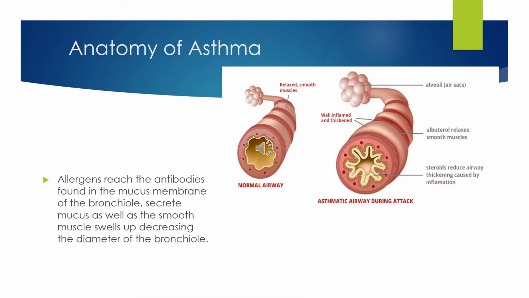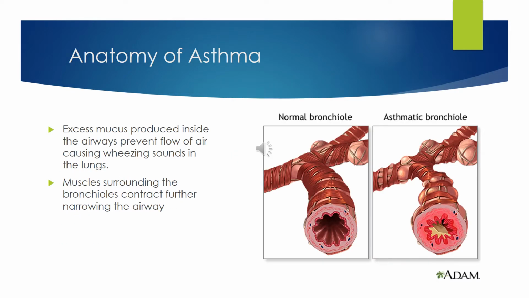In this picture, we see how a normal airway compares to an asthmatic airway during an attack. We see inflammation, overproduction of mucus, and contraction of the smooth muscles surrounding the bronchioles, leading to a decreased diameter of the lumen in which air can flow. Here, we see how contracted an asthmatic airway looks, leading to shortness of breath and wheezing, and ultimately dyspnea or anaphylaxis if it is severe.